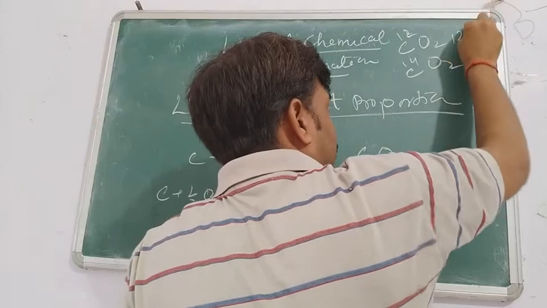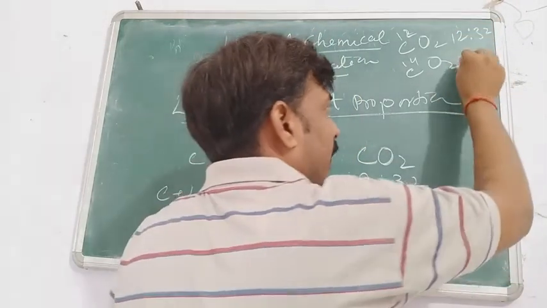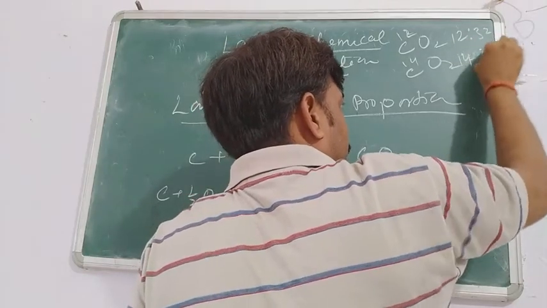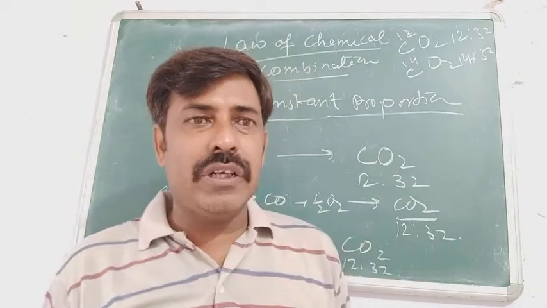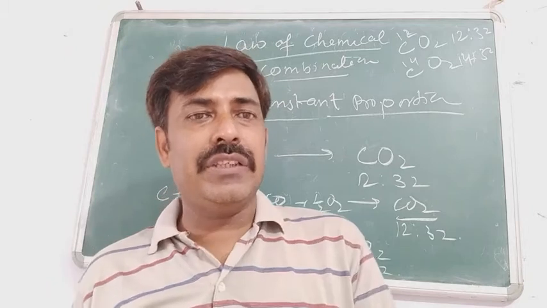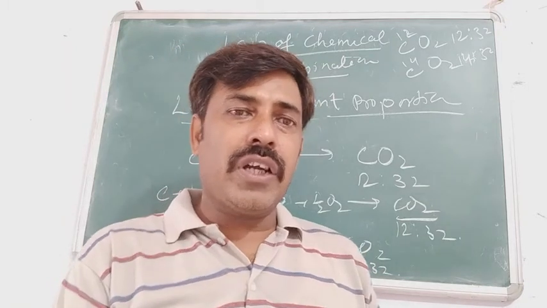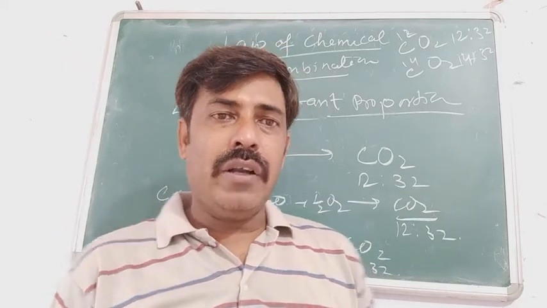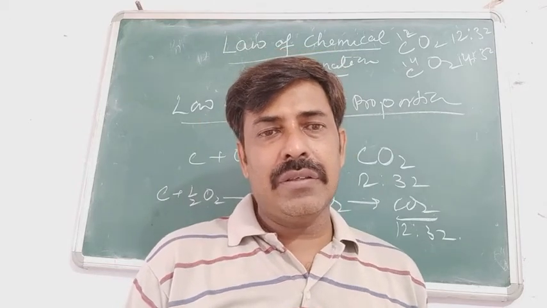In the first case it will be 12:32, but in the second case it will be 14:32. So here you can say that the ratio is not constant. Then which one is correct? Whether the first one or the second one, or the whole law is incorrect.